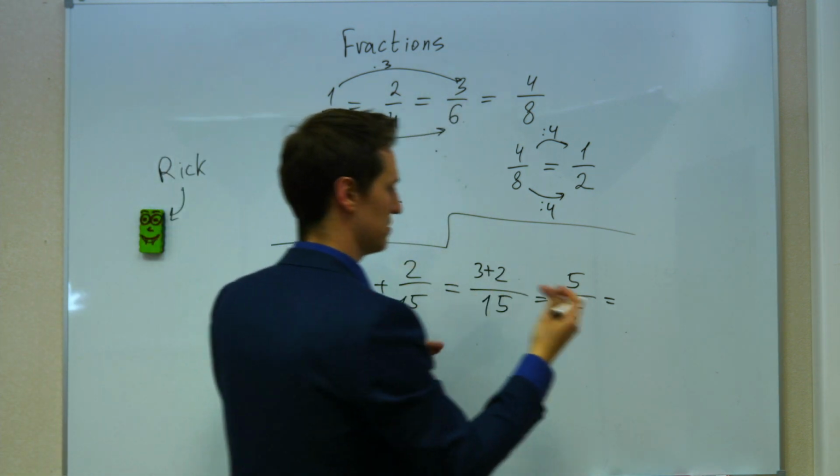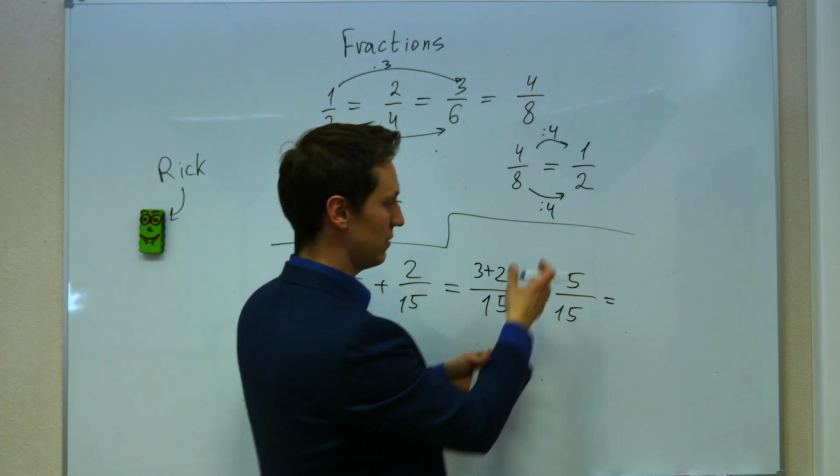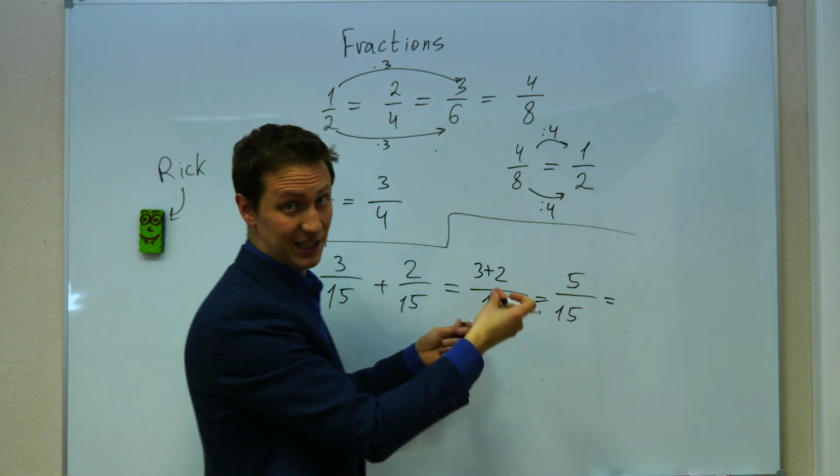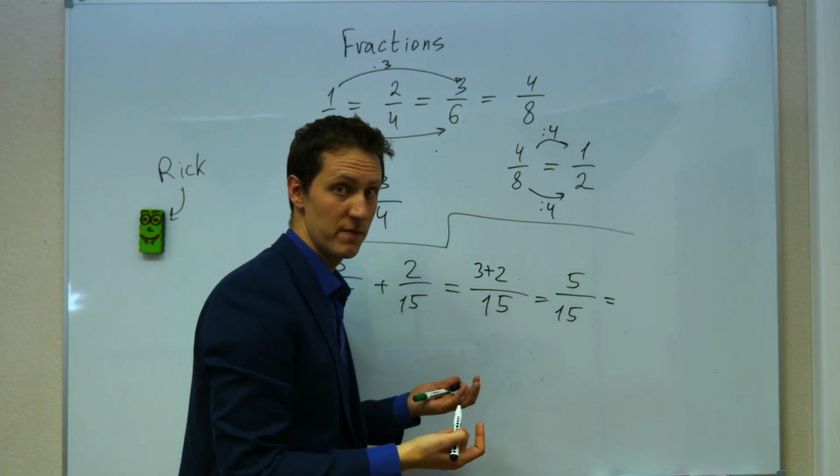Okay, how can we proceed? Is it the answer to the question already, or can it be reduced somehow? Obviously, it can be reduced because both numbers are divisible by 5. So you can do that.